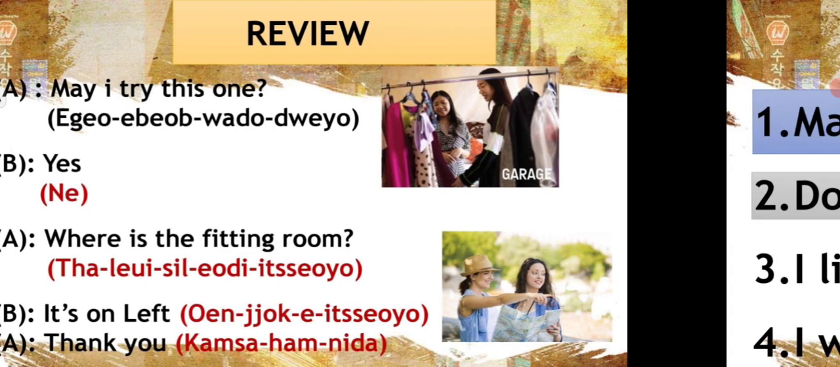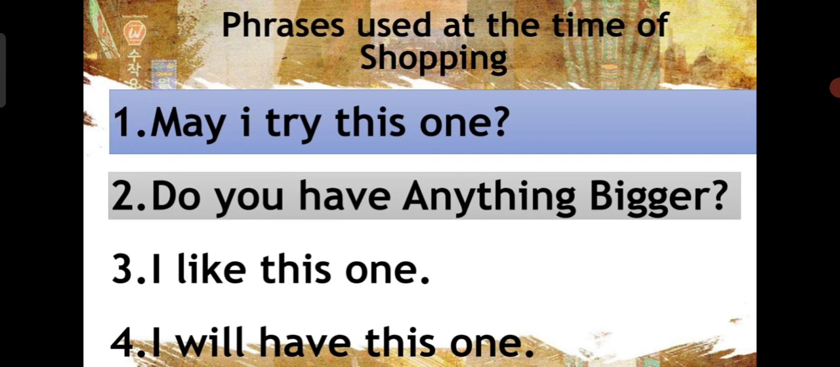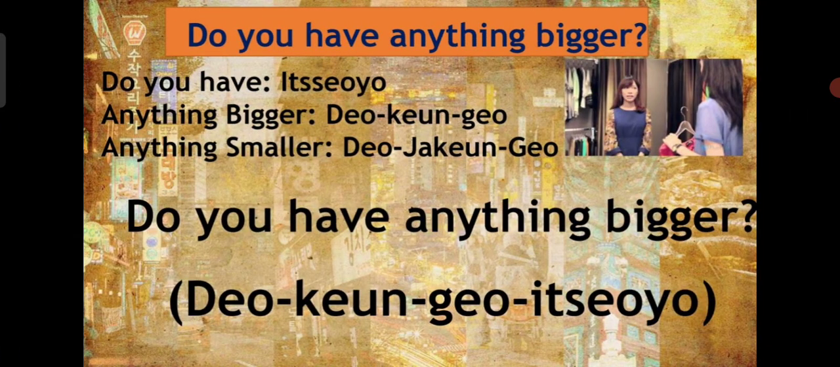Okay, so let's study our next phrase, which is, do you have anything bigger? For example, you tried something and it's not according to your requirement, and you want a bigger or smaller size. How will you communicate with a Korean person? Let's study. Do you have means itsoyo. You already know that phrase. So we will study our next, slightly lengthy phrases, anything bigger and anything smaller.